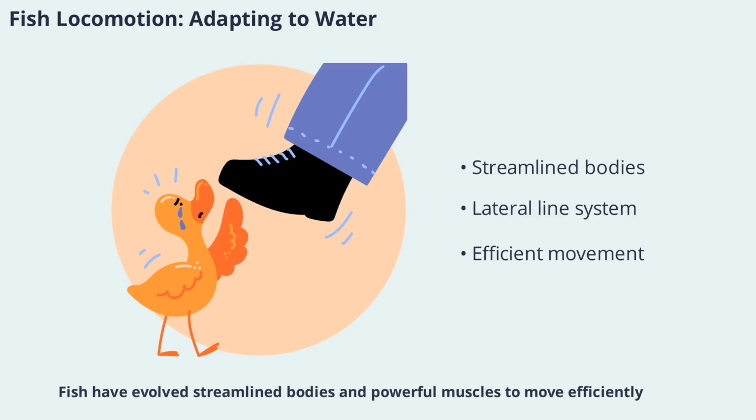Fish have evolved streamlined bodies and powerful muscles to move efficiently. Their lateral line system senses water movement and vibrations, helping them avoid obstacles, orient themselves, and locate prey. These adaptations are key to their survival in diverse aquatic environments.